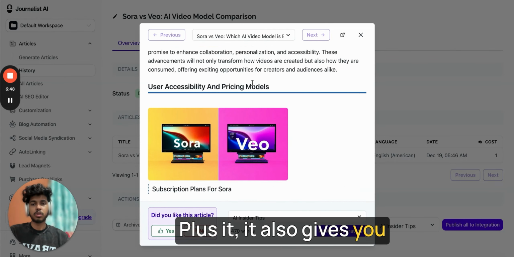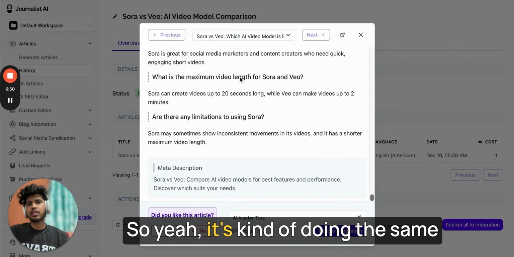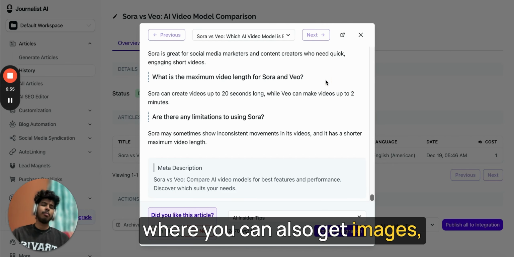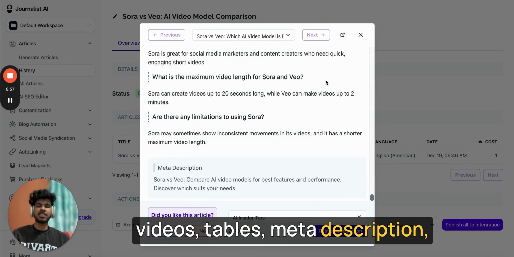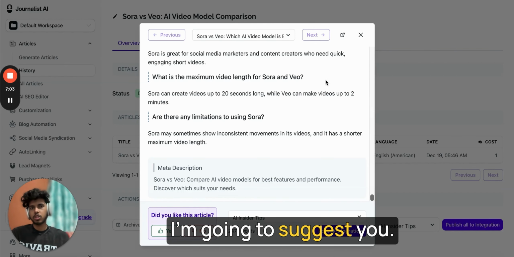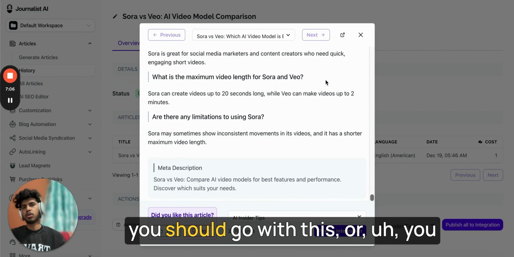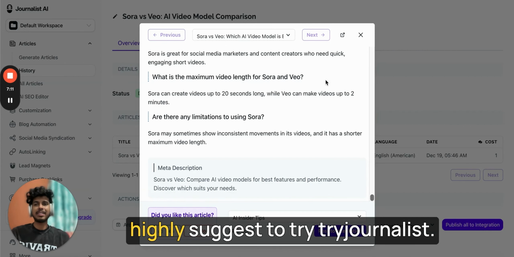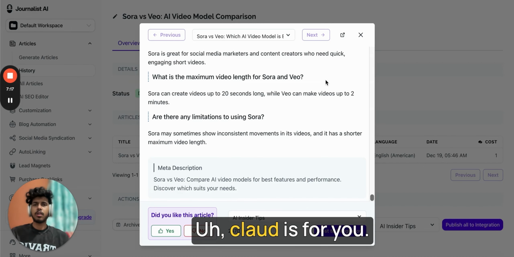Plus it also gives you images like these. So it's kind of doing the same stuff I talked about, but on steroids, where you can also get images, videos, tables, meta description, title, and more. So if you want to automate at scale, this is the tool I'm going to suggest. Now whether you should go with this or Claude is totally up to you. If you have got the budget, I would highly suggest tryjournalist.com. If you don't have any budget, Claude is for you.